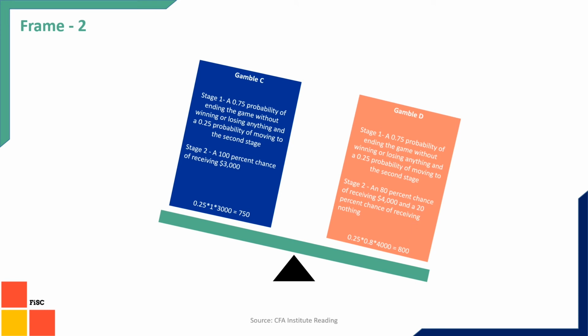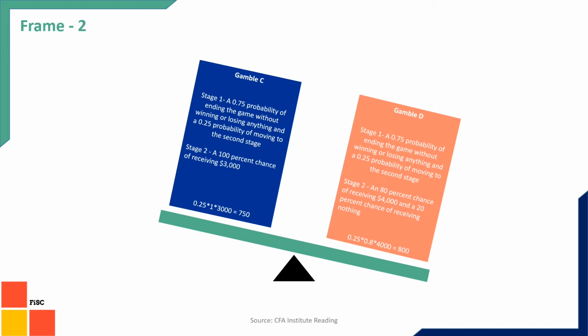But let's see another frame. Here if you just look at the expected returns, you can see gamble C is similar to gamble A and gamble D is similar to gamble B. So your choice should be gamble D. But the issue here is the kind of framing that has been done for these gambles. In gamble 1 it is given that there is a 75% probability that you will get out at the first stage with nothing in your pocket, and there is a 25% probability that you can move to the second stage. Now in the second stage there is a 100% chance that you will get $3,000. So probability-wise the expected return is 750.